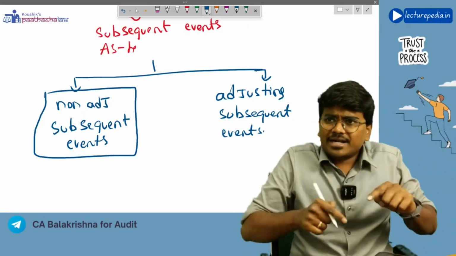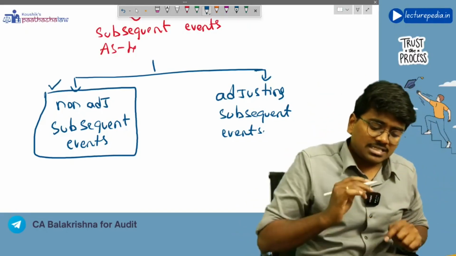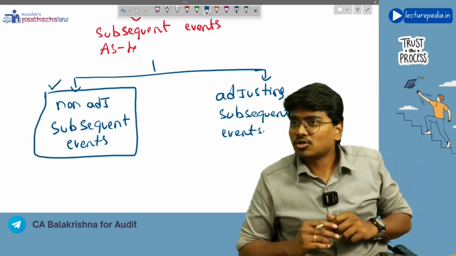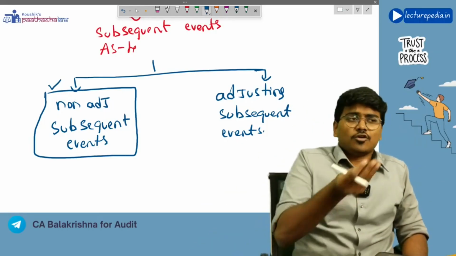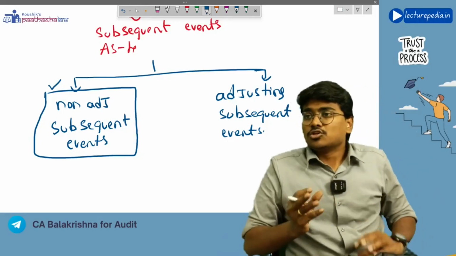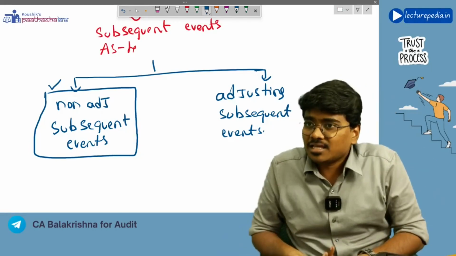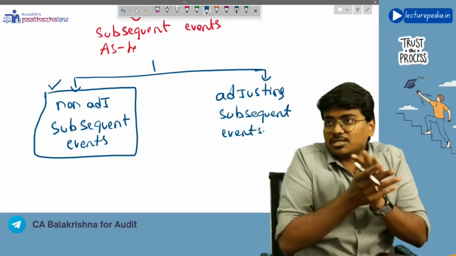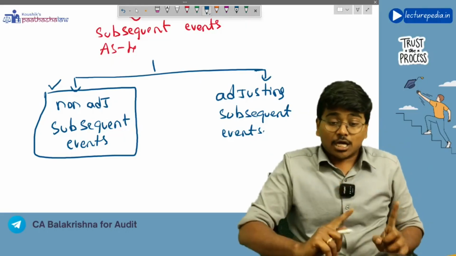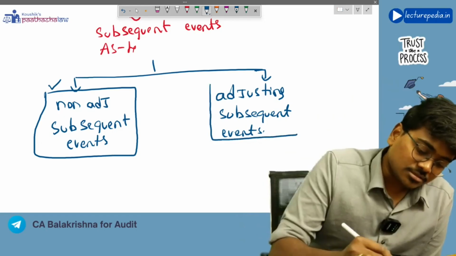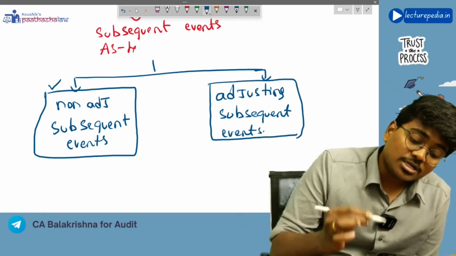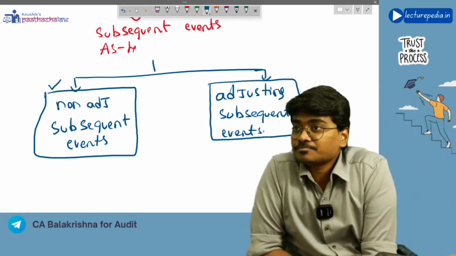Now, is the auditor concerned about these non-adjusting subsequent events? No, because you are auditing the financial statements of 2025-2026, so you will be concerned with only transactions that have occurred in that period. Okay. Now coming to adjusting subsequent events. Now tell me, what is meant by an adjusting subsequent event?